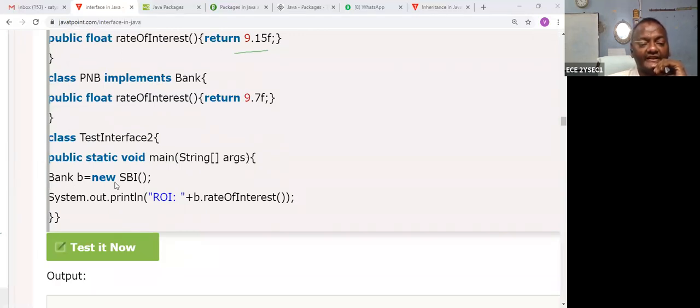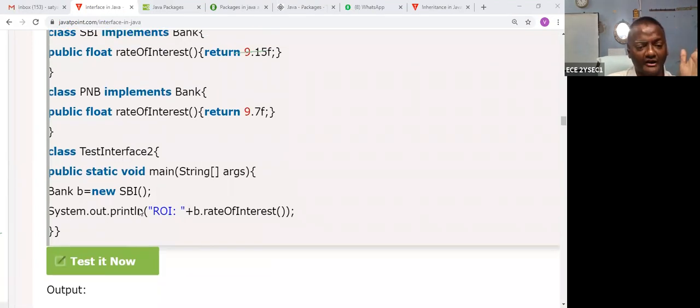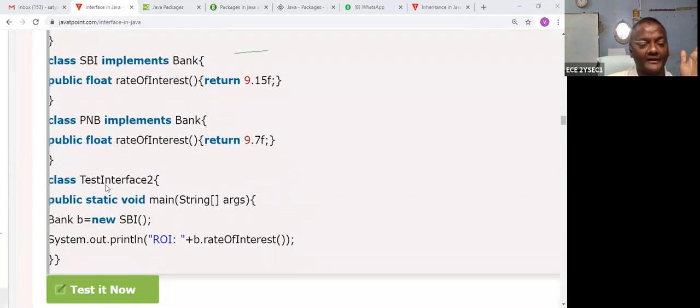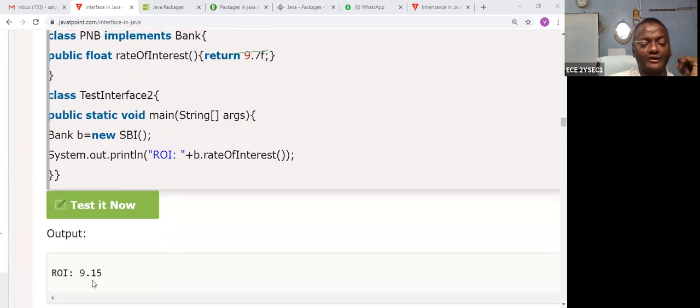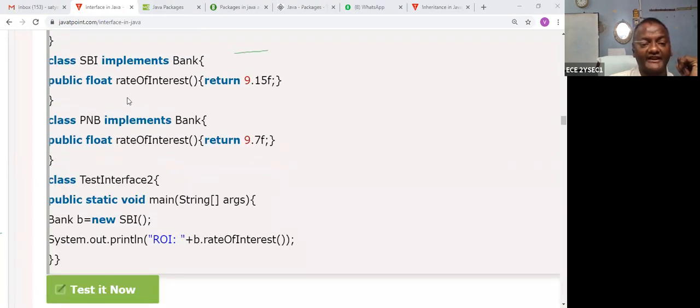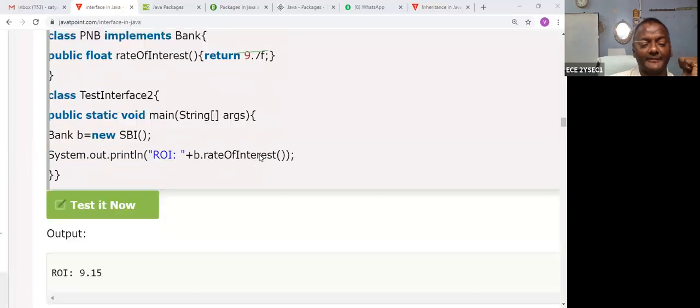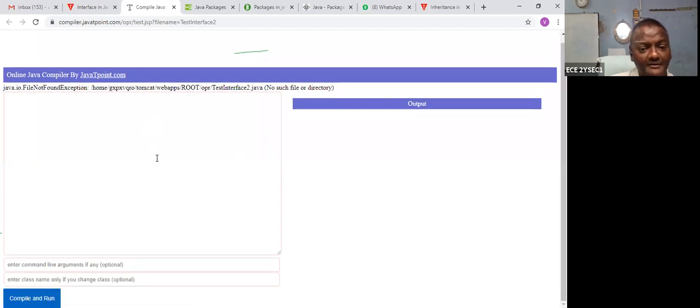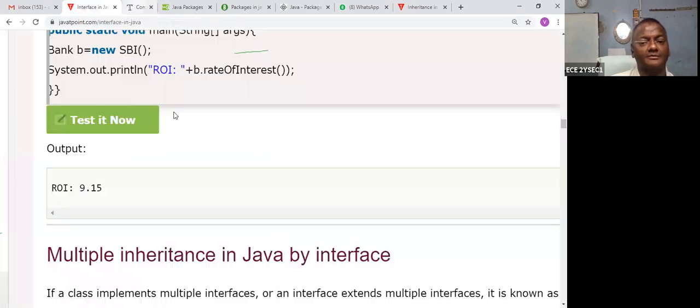And you are creating an object by upcasting because this is a bank. So let us take the interface as Bank. Now this Bank object is created with the child class SBI. So instead of SBI, if you use PNB, then you will get that answer. This is 9.15 for the SBI, but the PNB is 9.7. Okay, so now you'll get some problem.